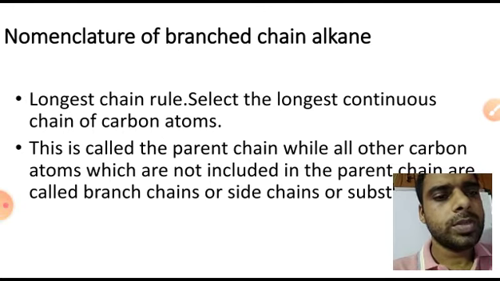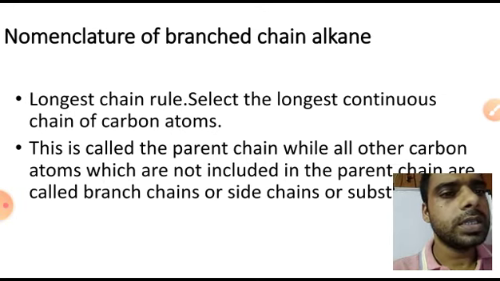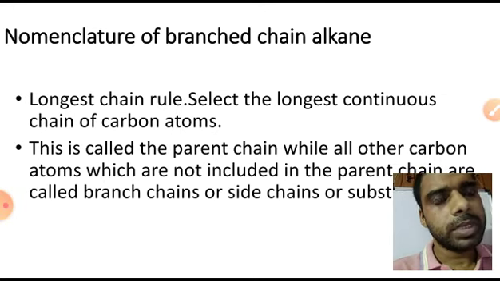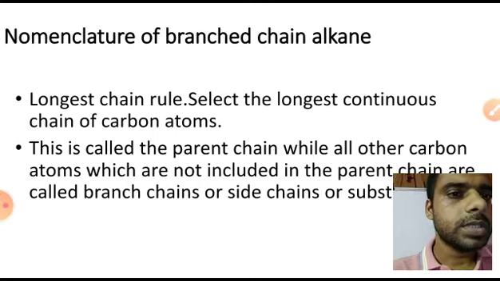So this is the second video of class 11, and in this video we will talk about the nomenclature of branched chain alkane. Dear students, we are talking first of all about the alkanes. Then similarly we can apply that rule for the alkene also or alkyne also. So instead of alkane you can also say hydrocarbon. Nomenclature of branched chain hydrocarbon, or I am taking here the single bond, and that means alkane.